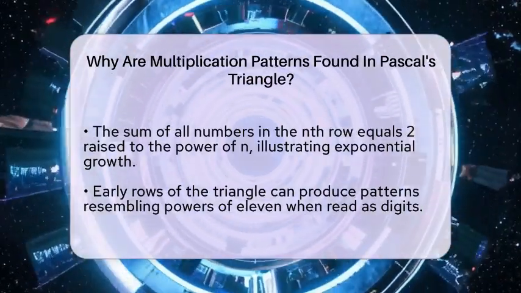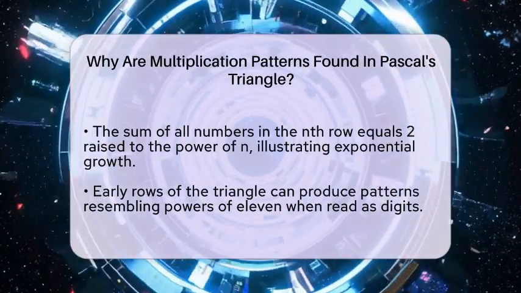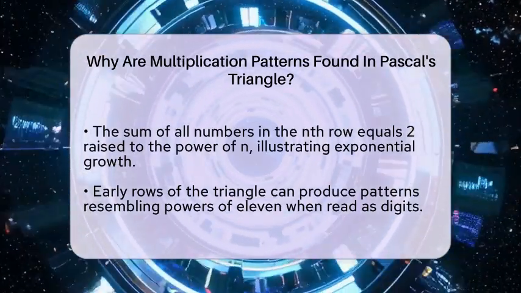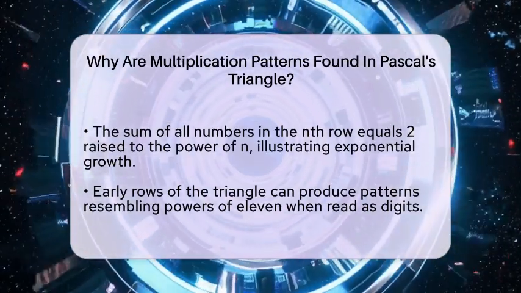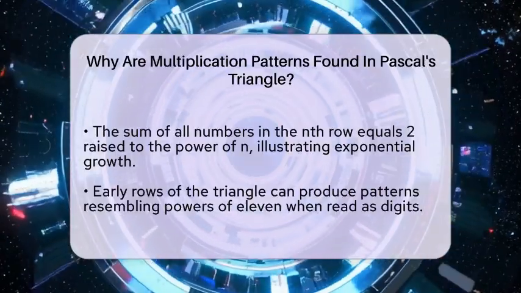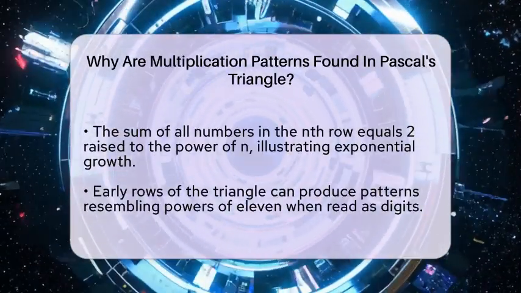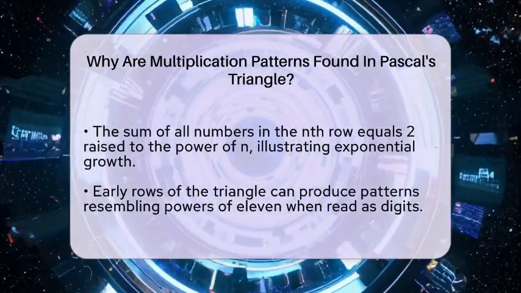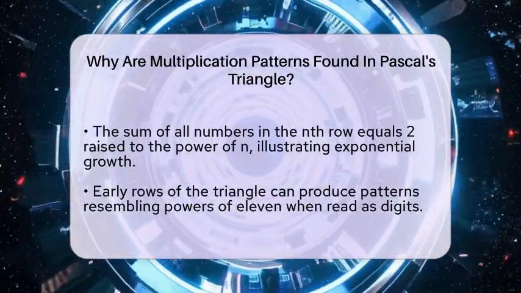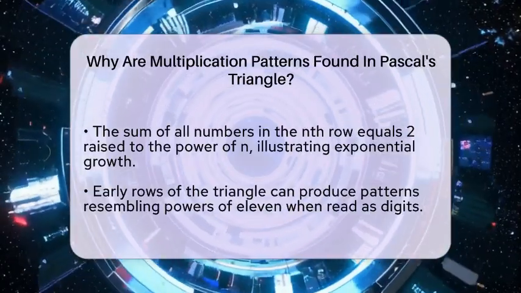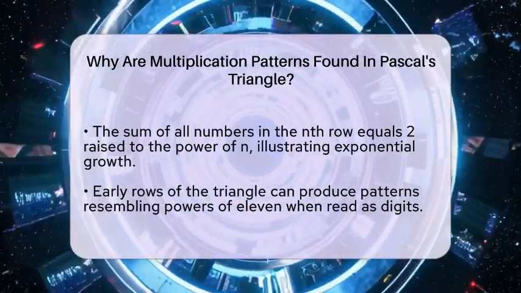The sum of all the numbers in the nth row equals 2 raised to the power of n. This pattern demonstrates exponential growth, which involves repeated multiplication. Early rows also reveal powers of 11 when you read the numbers as digits, showing how the triangle encodes multiplication relationships in a hidden way.